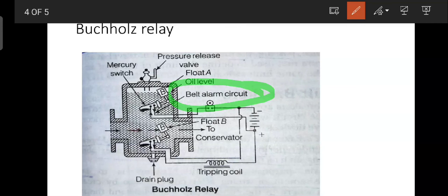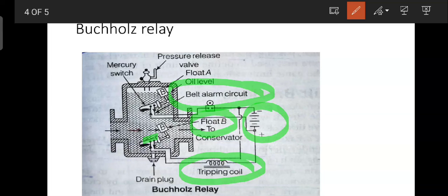After that, if the gas becomes very high, then float A will come to its equilibrium position, so that the mercury level of the switch will come to the same position, and our tripping coil will be actuated. By the use of our battery, there is a connection of the battery to magnetize the circuit or to attract the plunger here, so our tripping coil will trip the circuit.